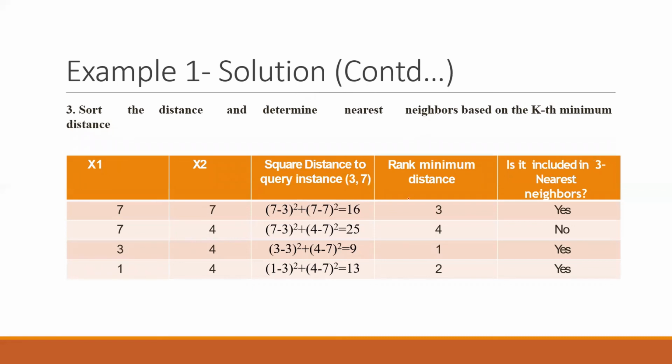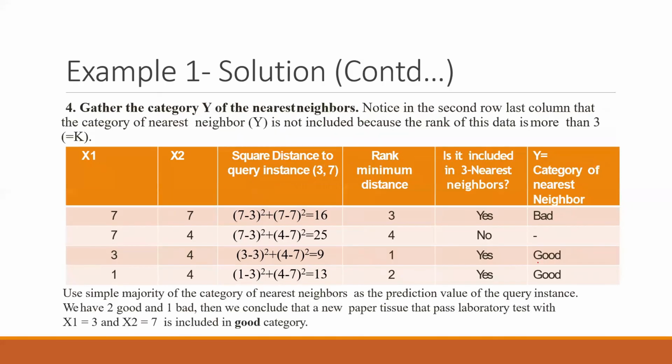Now you have to sort all the distances. If you sort it, the ranking is 1, 2, 3, 4 for 9, 13, 16 and 25. And is it included in the 3 nearest neighbors? You have to calculate it. You have to see which ones are the top 3. So the 4th will be discarded, this "no" will be discarded, and the others are saying yes. For me, I have to consider these yes values, and only the yes values, not the no value. So only these 3 values will be taken, and out of these the majority is saying that it is good. 2 out of 3 is saying good, so 3 comma 7 should be good.